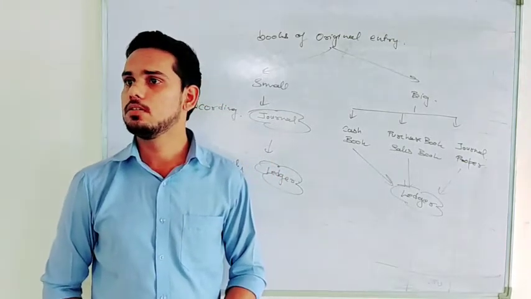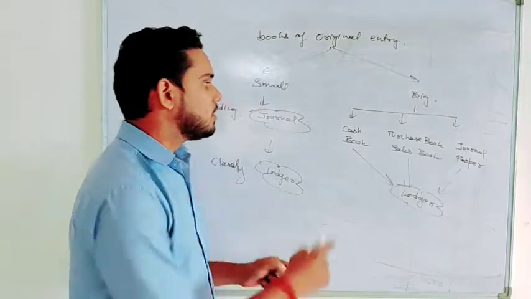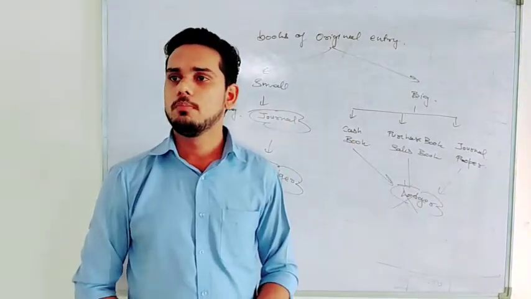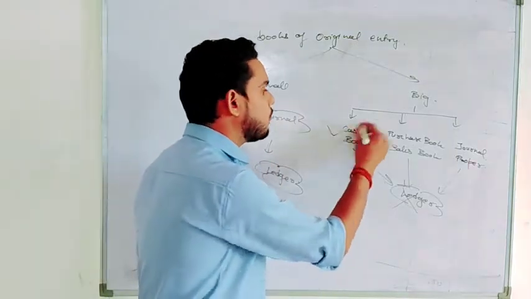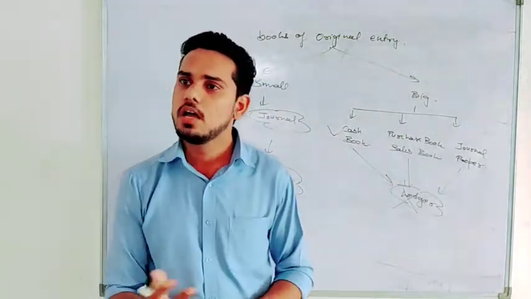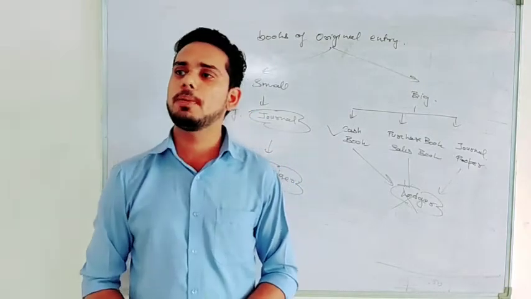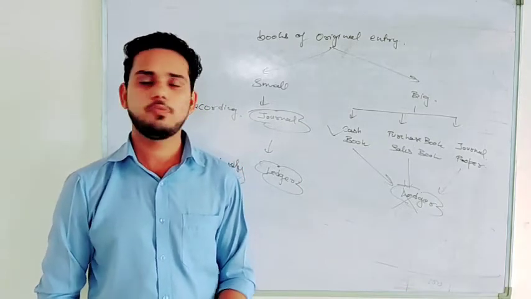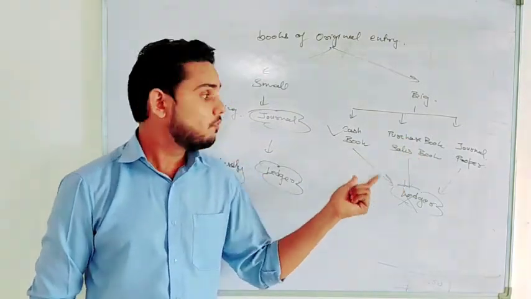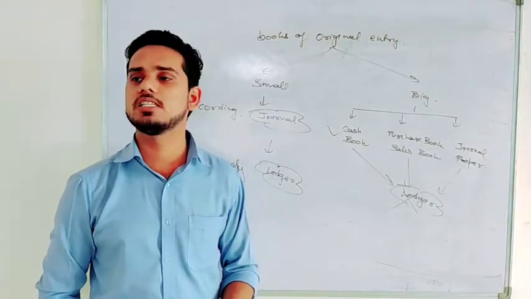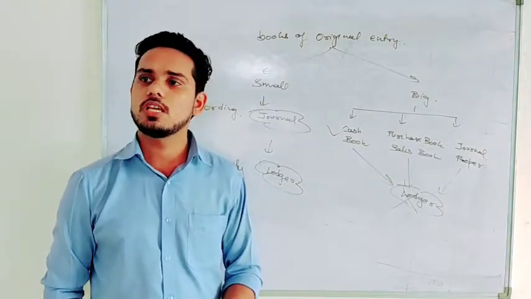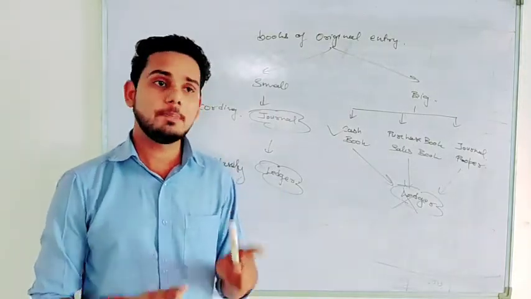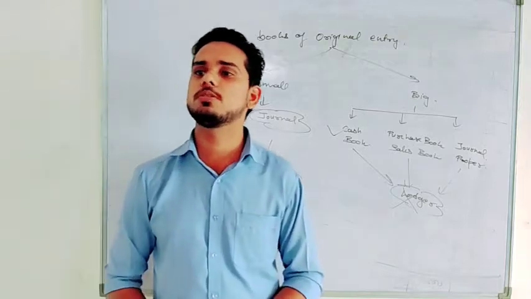Getting my point? But normally what happens? No cash account will be maintained, because cash book works as a book of original entry and also as an account. So if you are preparing a cash book, you will not prepare a separate cash account. But for others, for purchase and sales, we will prepare a separate purchase account and sales account. And there is a reason, sir, why we are not preparing a cash account if we have a cash book, but we are preparing a purchase account if we have a purchase book.